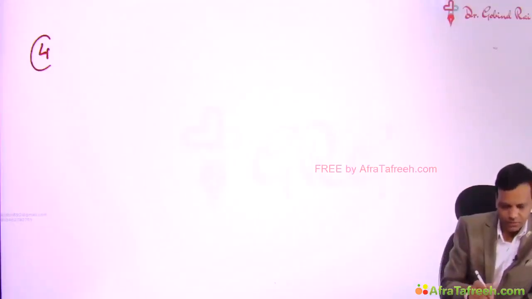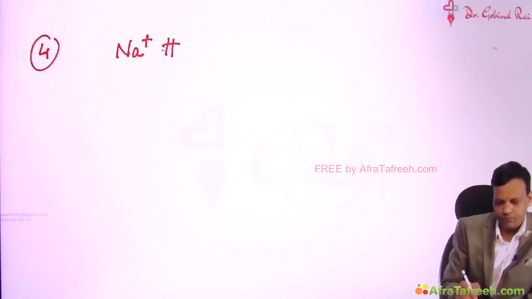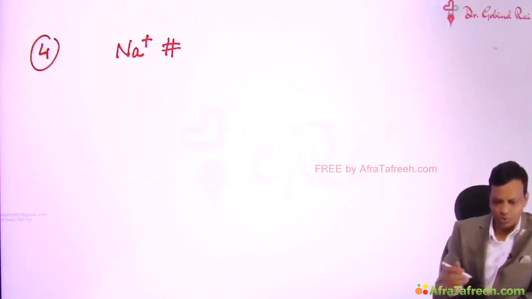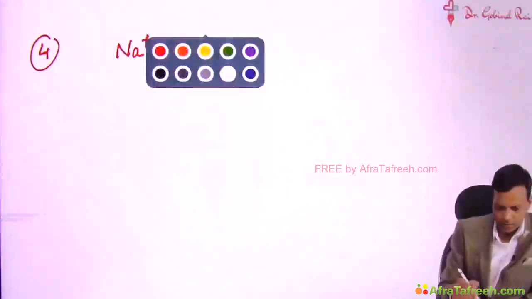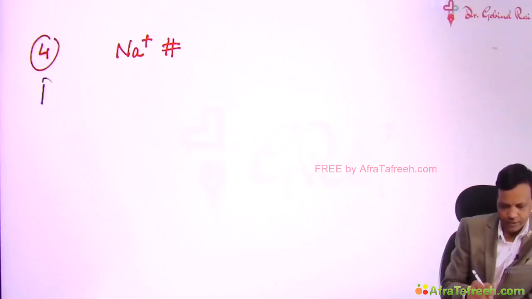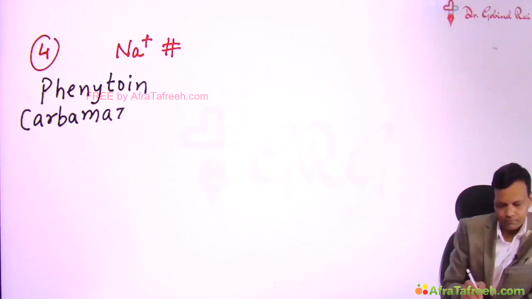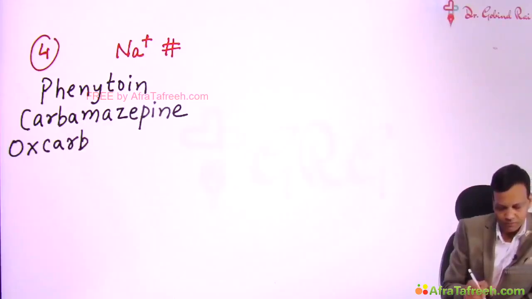Then the next mechanism is to block the sodium channels. Now, a large number of drugs can act by blocking the sodium channels. These include phenytoin, carbamazepine, a drug related to carbamazepine, oxcarbazepine, a similar drug.